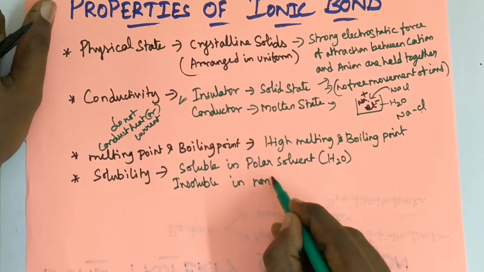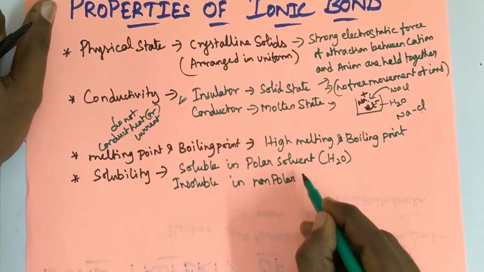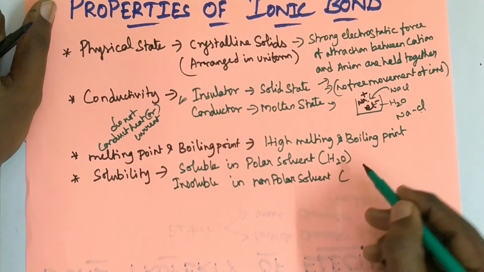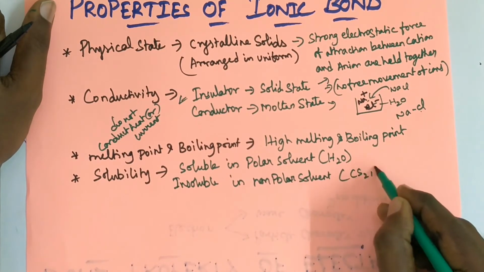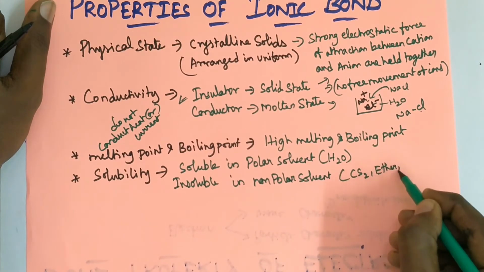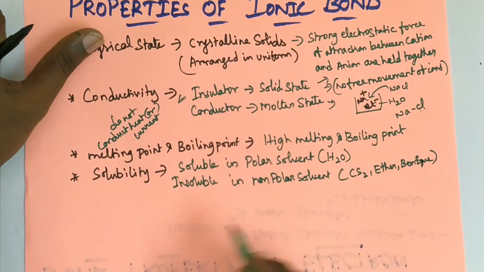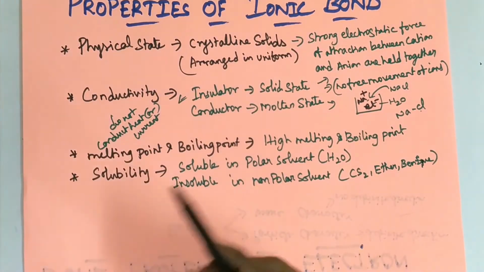Non-polar solvents are CS2, ether, benzene, etc.